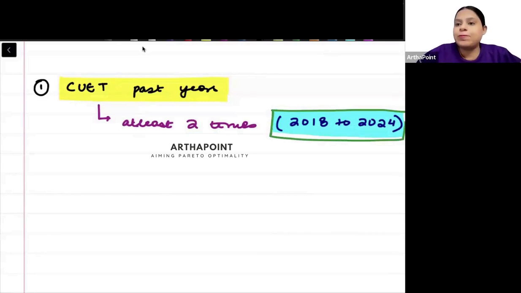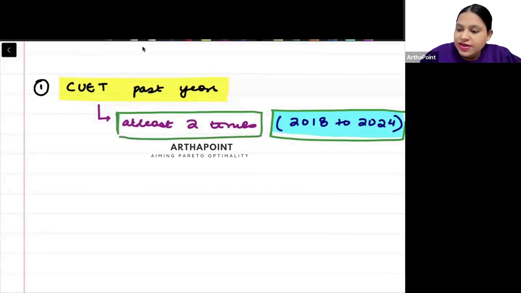Whatever papers have been there from 2018 to 2024, we have to revise all these papers thoroughly. Now, when you will be revising these papers, what will happen is that you will understand which are the most asked or common topics.